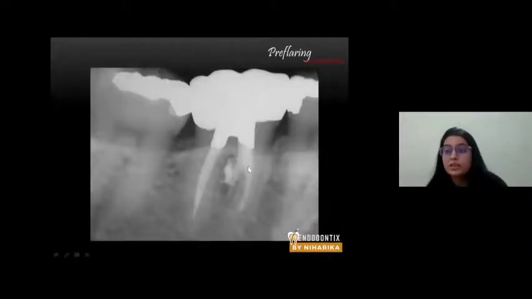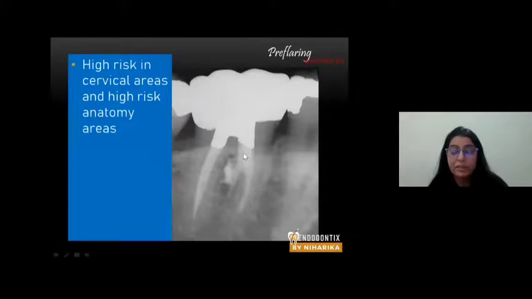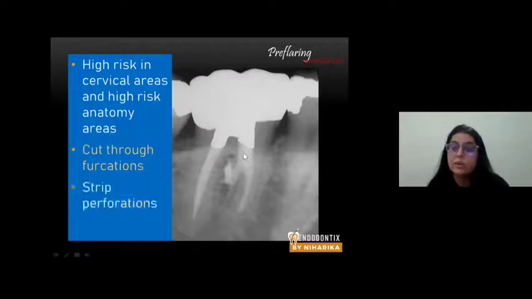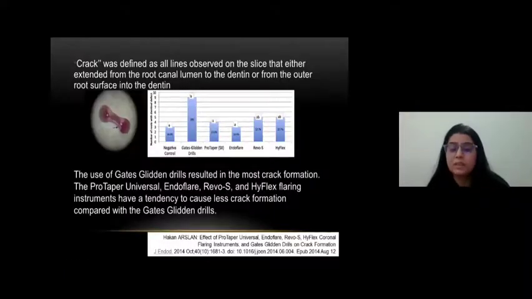And these perforations are even more common in furcation areas, especially in permanent molars. They are very difficult to use in cervical areas and high risk areas, especially the furcation areas, because they can cut through the furcations and cause strip perforations. This is the biggest drawback of Gates Glidden drill. Apart from this, studies have also shown that Gates Glidden drill produces more cracks as compared to other rotary file systems which have their specific orifice openers. So that is why Gates Glidden drills are not used nowadays to prepare coronal 1/3.